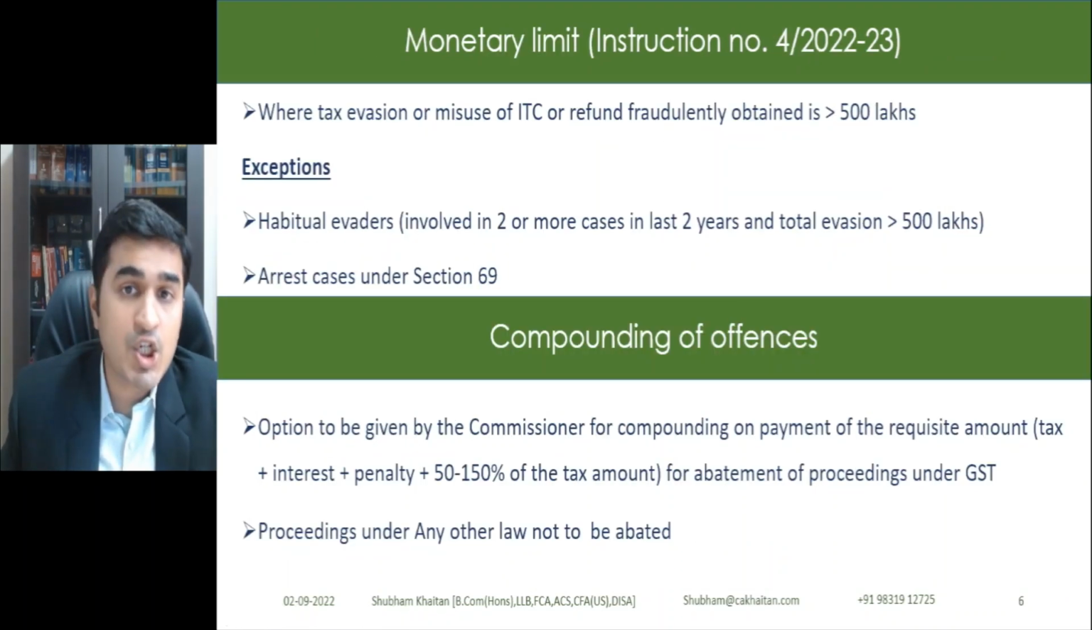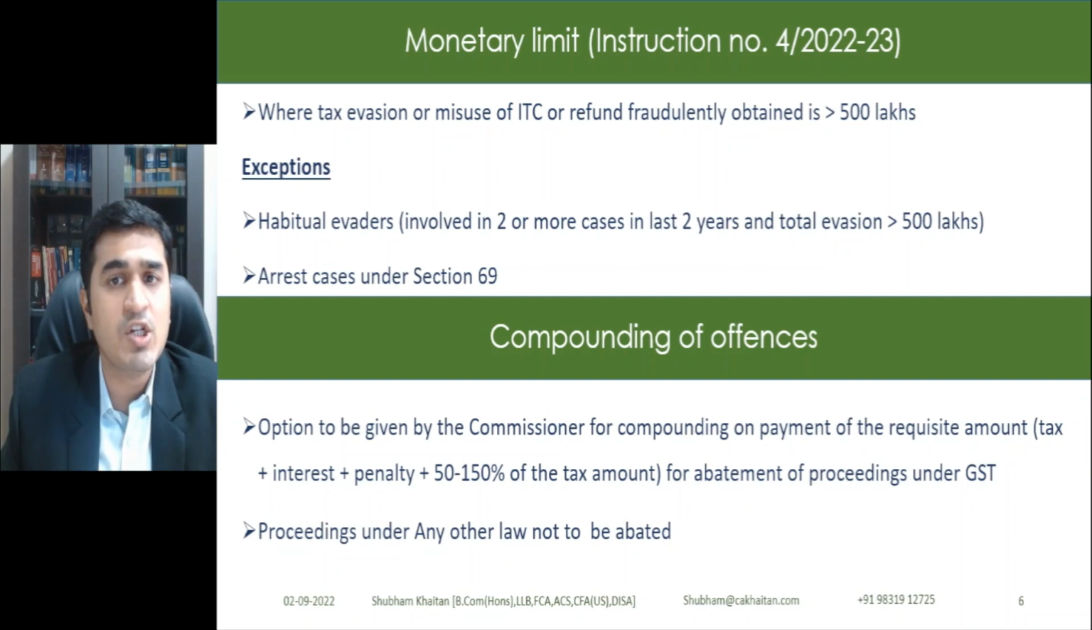Interestingly, in the instructions, the limit which has been mentioned is only more than 500 lakhs. So it has been mentioned that where tax evasion is more than 500 lakhs, then only this would be applicable, right? Exceptions are two. One, there is a habitual evader of tax. So someone who is regularly evading taxes, who has been involved in 2 or more cases in the last 2 years, and the amount of evasion is more than 5 crores in aggregate.